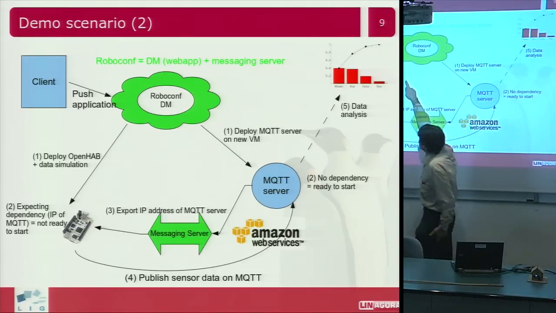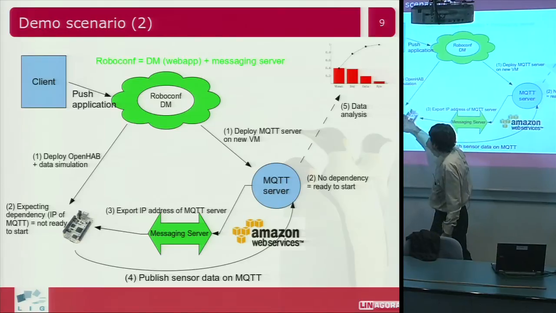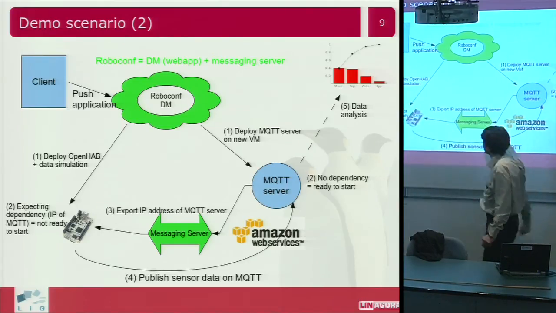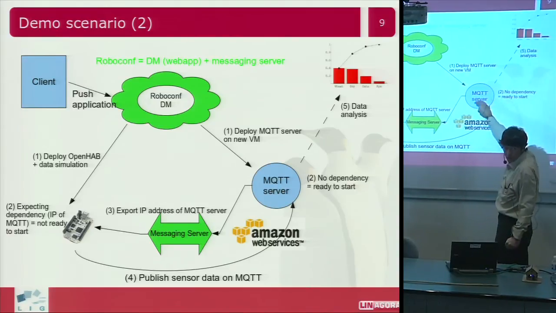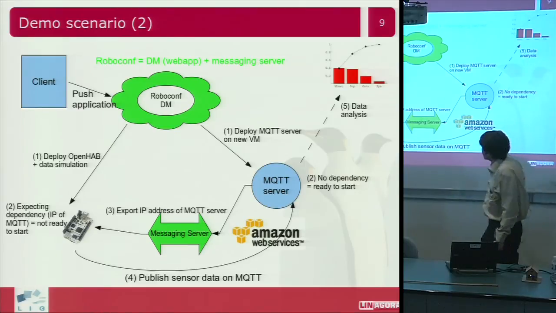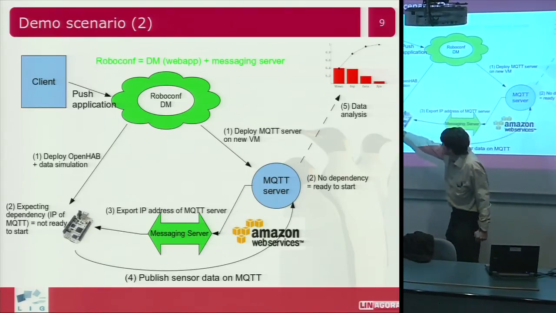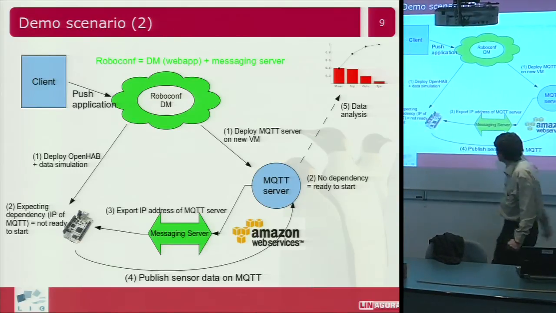Here it will deploy OpenHAB with my simulation data on the Beagle. This one has no dependencies. It's just an MQTT server, so it is ready to start. This one is not yet ready to start because it is expecting an external dependency, which is the IP address of my MQTT server.